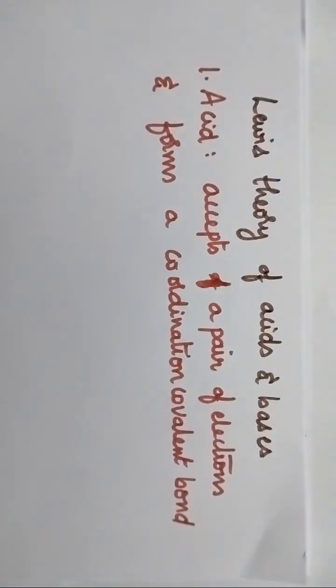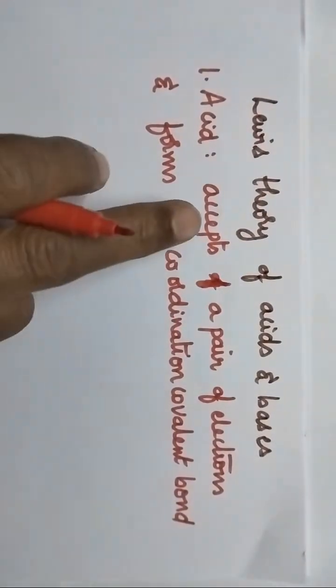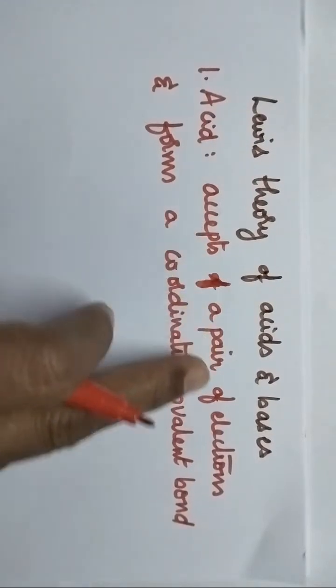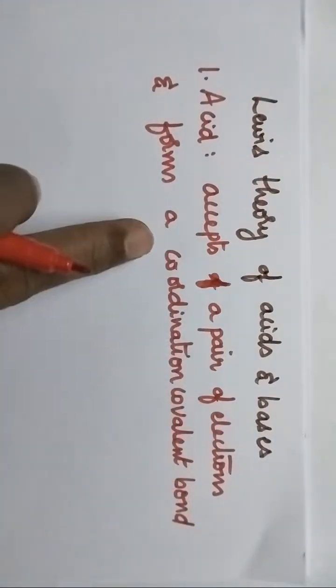So, what is meant by an acid? Acid is a substance that accepts a pair of electrons and forms a coordination covalent bond.